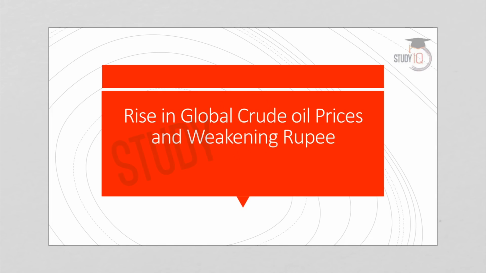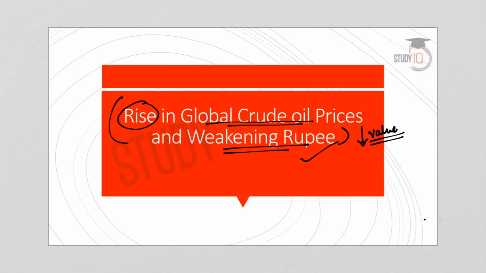I am Joy and today in this lecture we will discuss the rise in global crude oil prices and the weakening of the rupee. What is the interlinkage between rising crude oil prices and the weakening, or reduction in the value, of the rupee? If we look at current affairs, in the month of March 2019, the rupee strengthened significantly and hit a record high, and the reason was a strong inflow of funds through FPI or foreign portfolio investments.